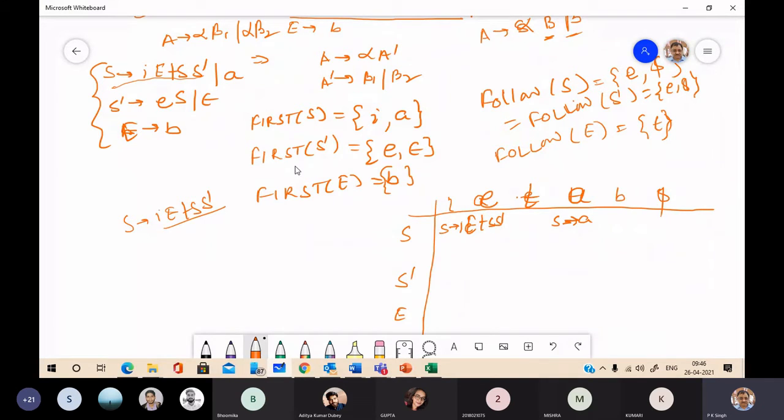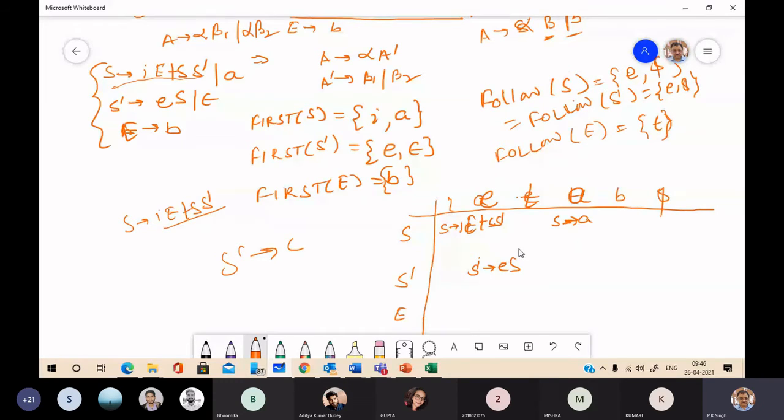Here S goes to A. Second production is S dash goes to ES. So here you must have S dash goes to ES under E, but this production has epsilon. Then you have to make an entry of S dash goes to epsilon at follow of S dash. Follow of S dash contains E and dollar.